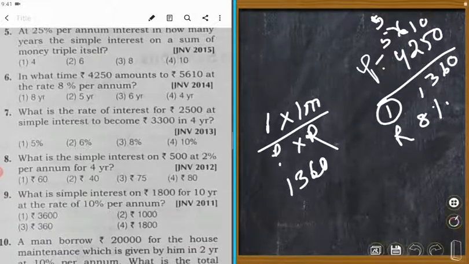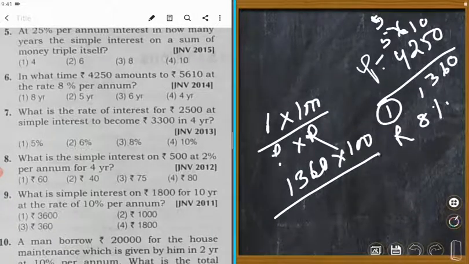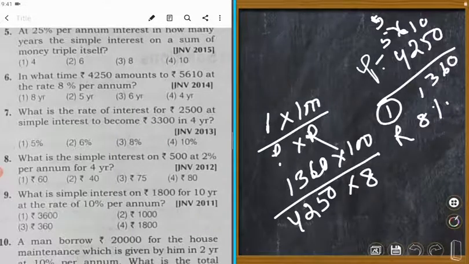1360 into 100 upon P, which is 4,250 into 8. 50 into 8. 0 cancel, right?